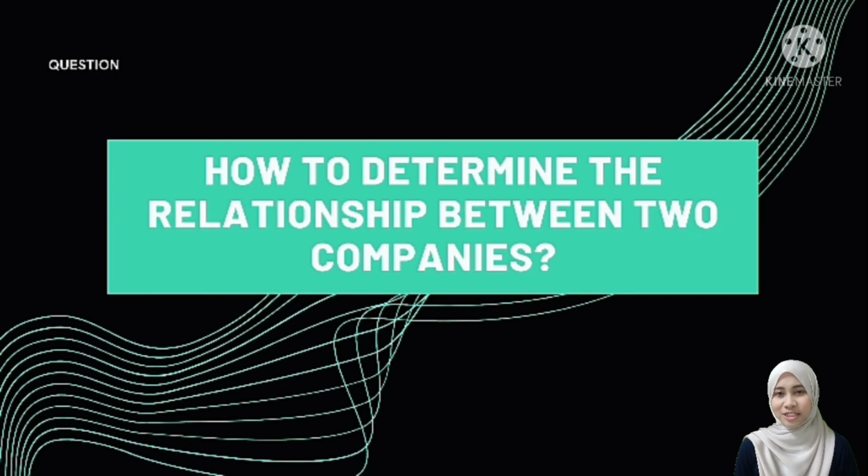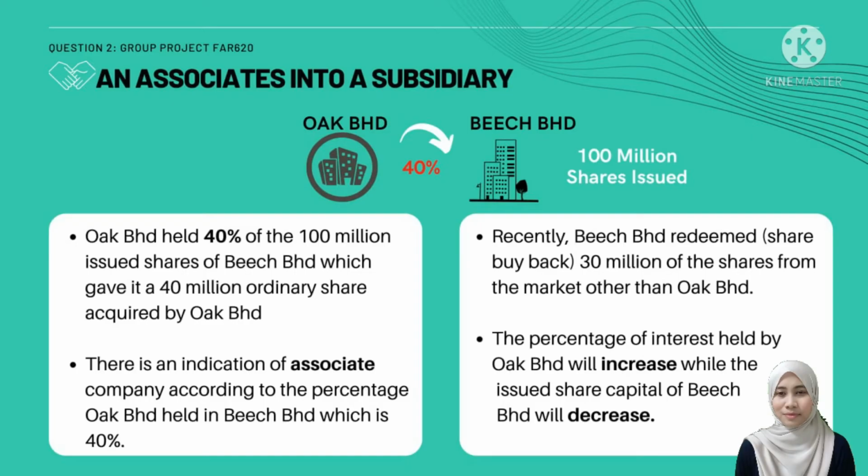How to determine the relationship between two companies? First, we must determine the ultimate parent's interest. In this situation, Oak Berhad acquired 40% of the ordinary share issued by Bish Berhad, which gave it 14 million ordinary share acquired by Oak Berhad. This indicates that Bish Berhad is an associate company to Oak Berhad, as their percentage is less than 50%. And then, recently, Bish Berhad redeemed a share buyback from other market other than Oak Berhad.